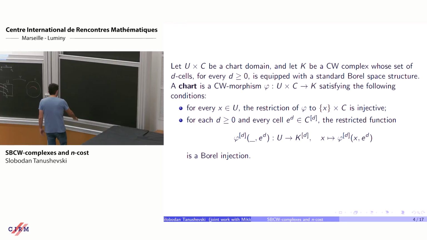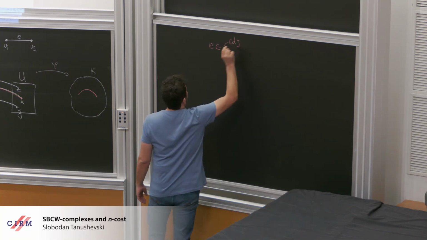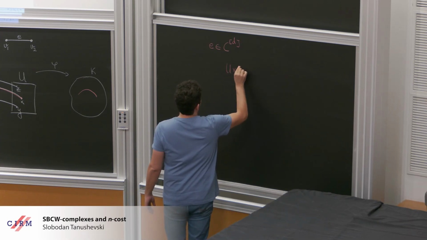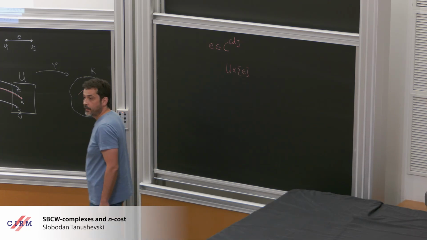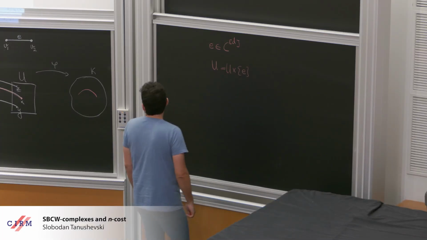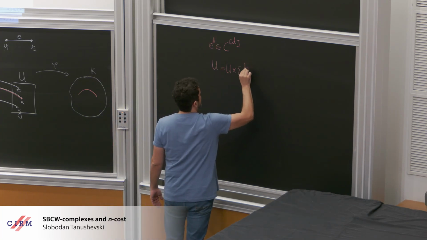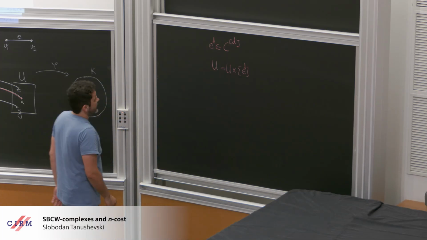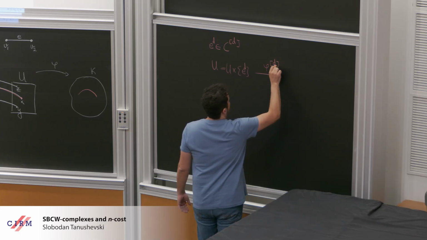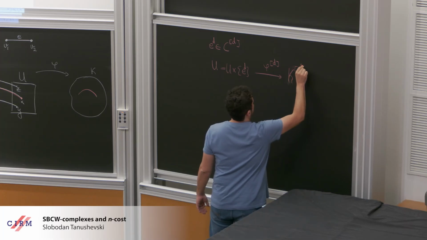So the idea is that you take a cell in any dimension, okay, and then you can look at this subset, and you can identify this with U. This is a d-dimensional cell, right? And then remember the map phi_d will take this to K_d.